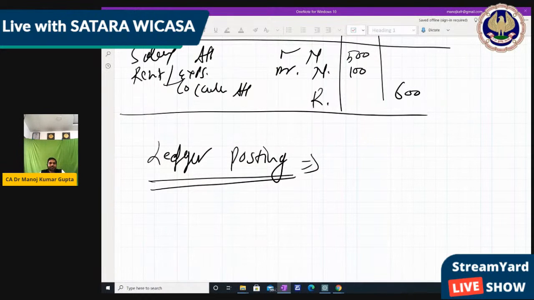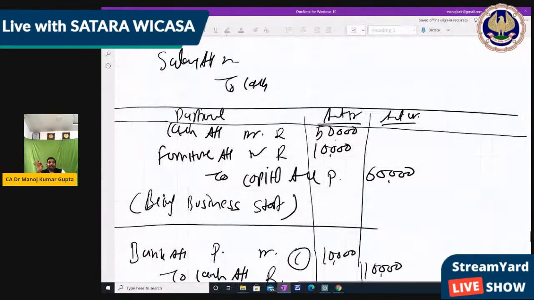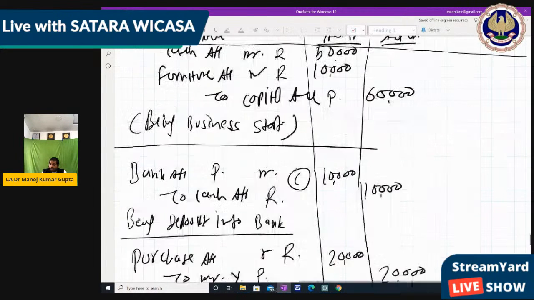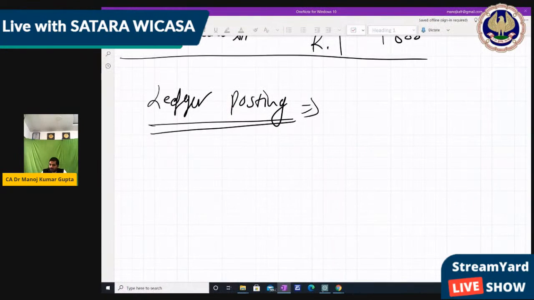Now ledger posting. It's the second accounting procedure. Now friends, what we are going to do, these are the journal entries for each transaction. For each transaction, we have one journal entry, but now for each type of ledger or each type of account, we have one single ledger. That is called ledger posting. So that lakhs of transactions convert into thousands of ledgers, to summarize it. Now cash is how much?